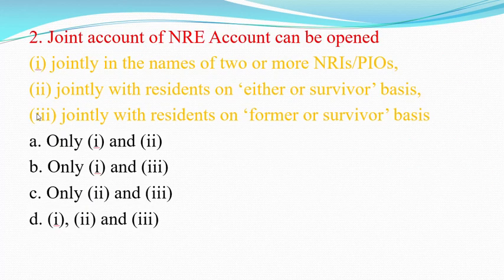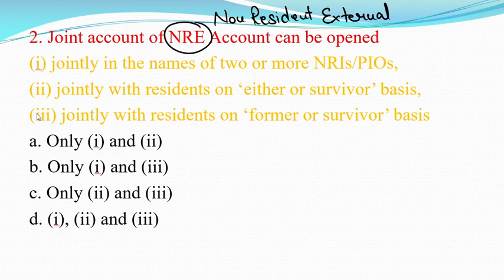Now move to the next question, question number 2. Joint account of NRE. Can a joint account of NRE be opened? NRE is basically non-resident external. N R means non-resident, E means external. If there is an O, O means ordinary. There is not much difference between these, like on the basis of account opening, these properties. There are some other differences which we will discuss at the end of this session.